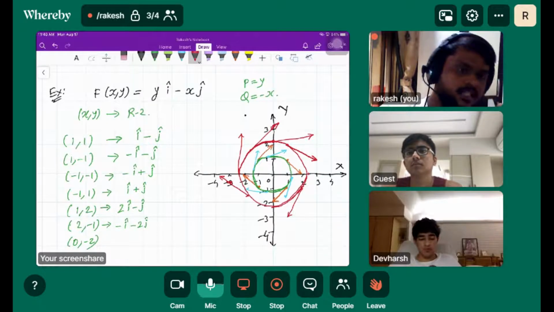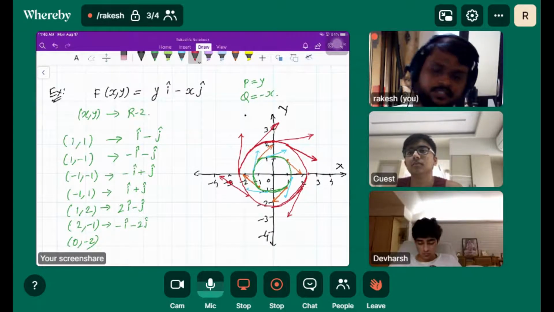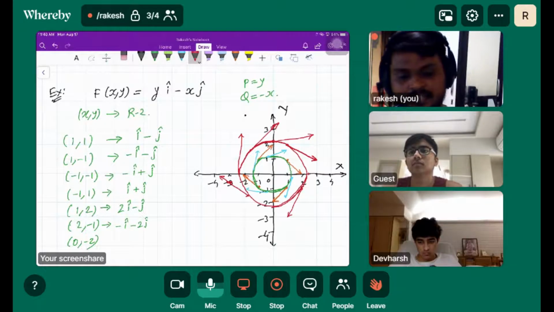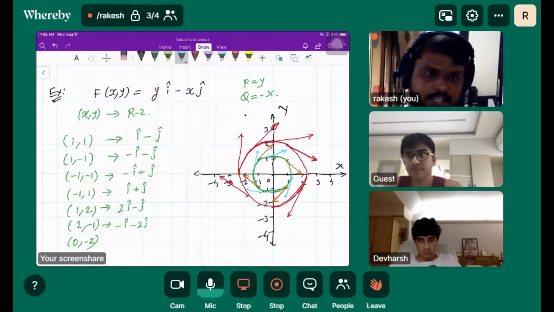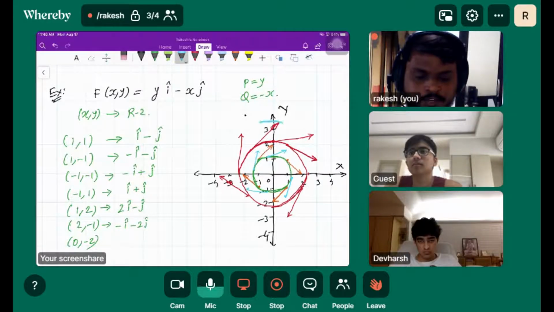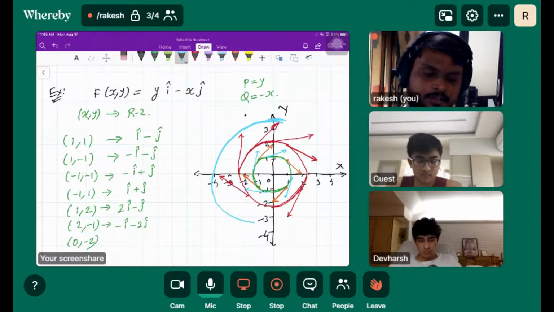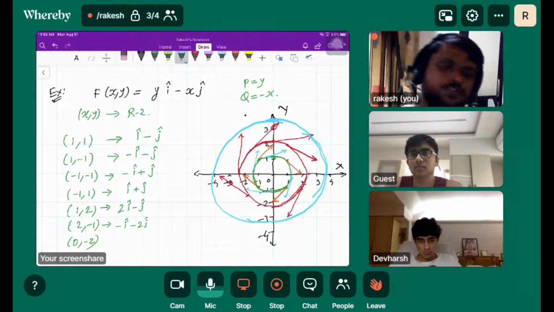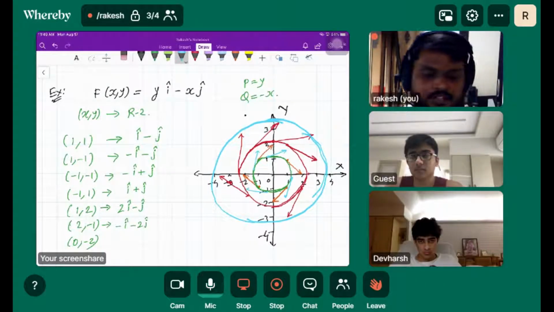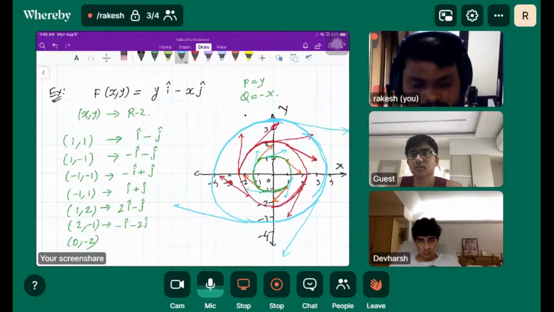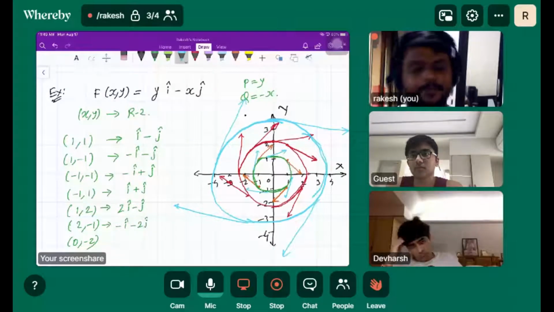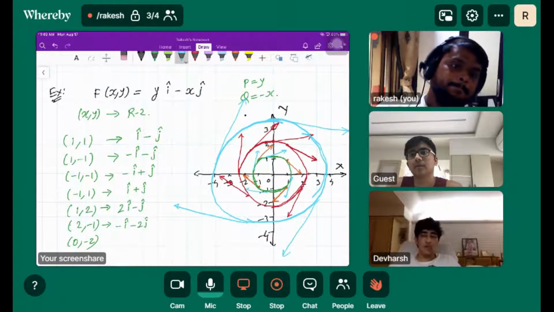That would be larger than the inner circle, right? So if I draw any circle, we can definitely draw the vectors. Suppose I draw this circle, we know that our vector field is going to be tangent to this circle, with larger magnitude. Am I making myself clear here? Okay.